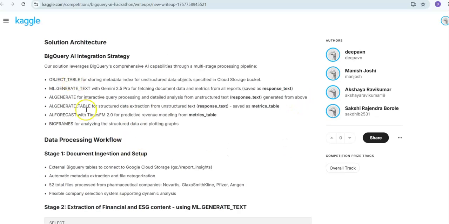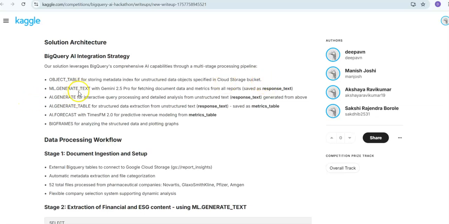Then, how did we do the solutioning for this challenge? By using the BigQuery AI integration strategy. Here we are leveraging BigQuery's comprehensive AI capabilities. The GenAI tools that we have implemented here include the object table for storing the metadata and index for unstructured PDF files as objects from the cloud storage bucket.